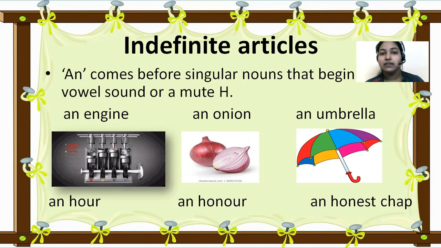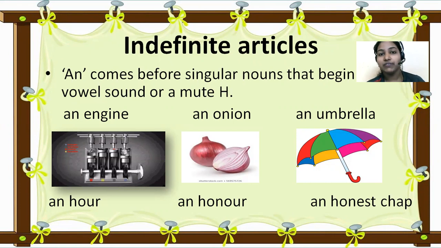Now, an hour. Here, is H a vowel? No, it is not a vowel, isn't it? But look at the pronunciation. It is hour, it is not har. Here it is giving a sound like O, a vowel sound, so here you should use an. Remember, children, what I have said: vowel sound, it is not the vowel letter literally.